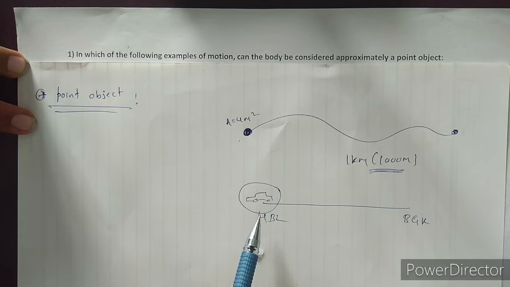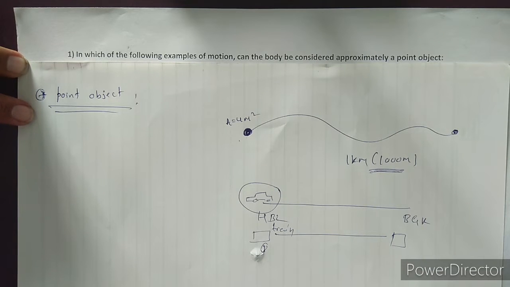Similarly, consider a train traveling from one station to another station. In such cases, the distance between these two stations is large compared to the size of the train. In such cases, we treat the train as a point object.